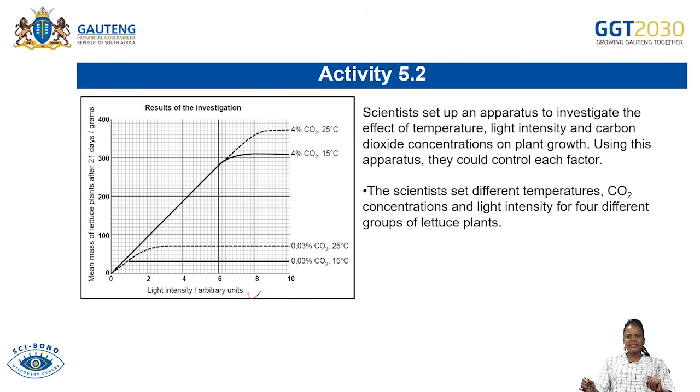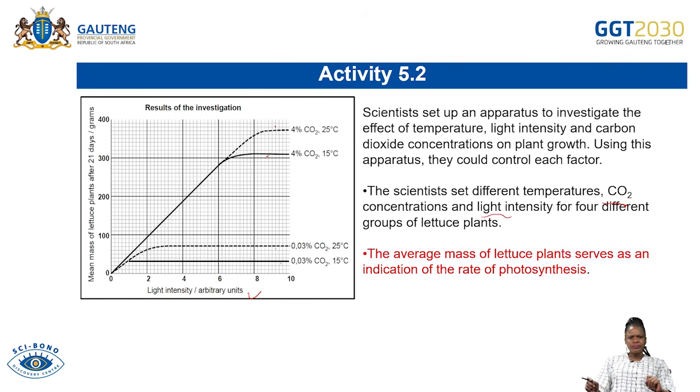The scientists set different temperatures, different carbon dioxide concentrations, and different light intensities for 4 groups of lettuce.